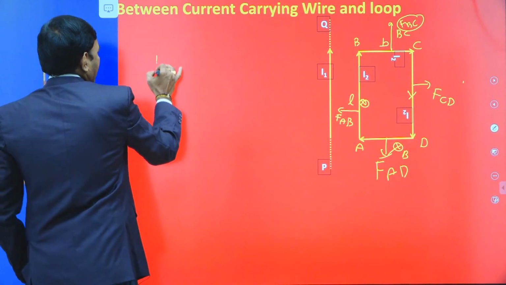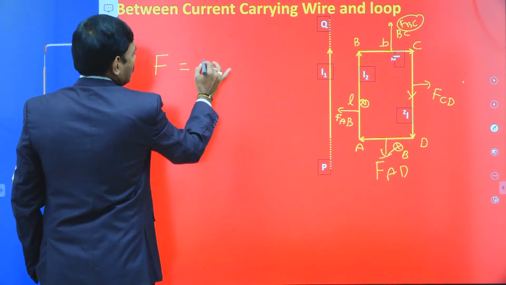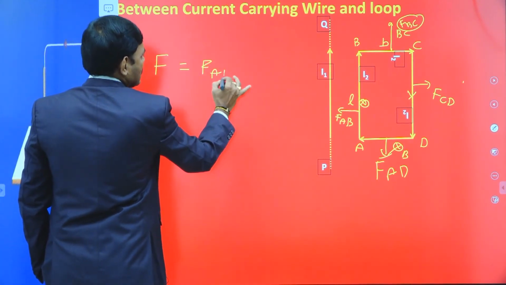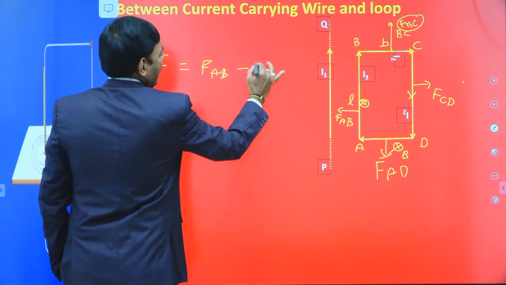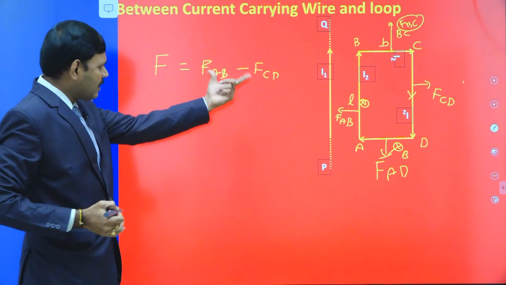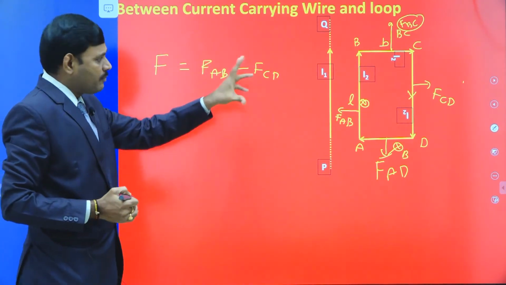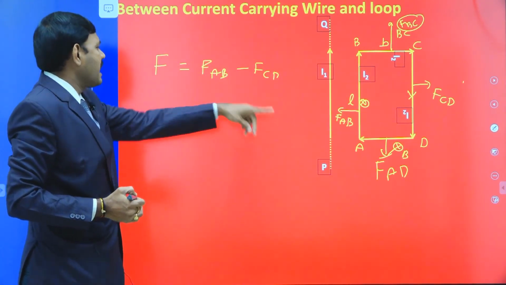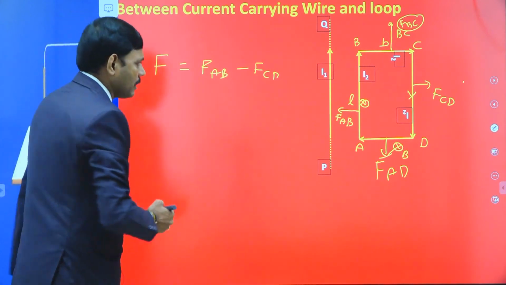Therefore, the net force becomes the force acting on AB, which is towards the first wire, minus the force acting on CD, which is away from the first wire. So this is the net force on the rectangle: force on AB minus force on CD.